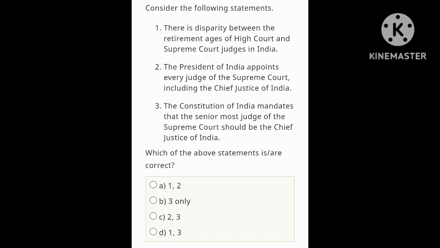So statement 1 is correct, statement 2 is correct, statement 3 is wrong. So let's choose the option. Which of the above statements is correct? A, 1 and 2, yes. B, 3 only, no. C, 2 and 3, no. D, 1 and 3, no. So the correct one is 1 and 2. Let's move on to the next question.